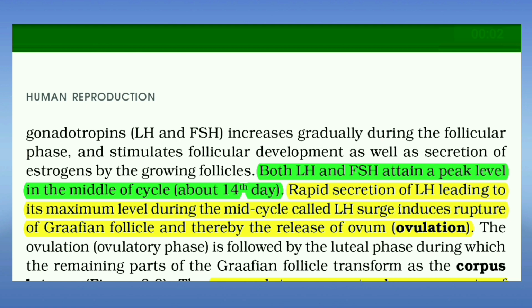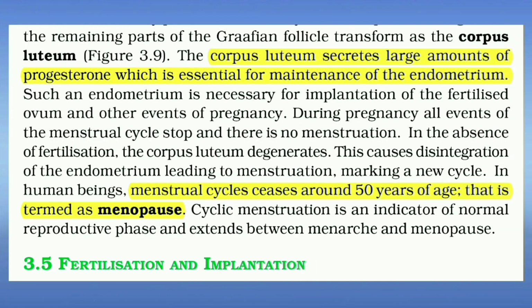Both LH and FSH attain a peak level in the middle of the cycle, about the 14th day. Rapid secretion of LH leading to its maximum level during the mid-cycle, called LH surge, induces rupture of Graafian follicle and thereby the release of ovum, called ovulation. Corpus luteum secretes large amounts of progesterone, which is essential for maintenance of the endometrium. Menstrual cycle ceases around 50 years of age, that is termed as menopause.